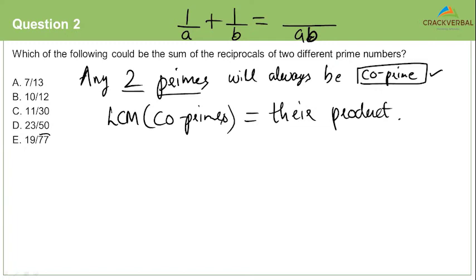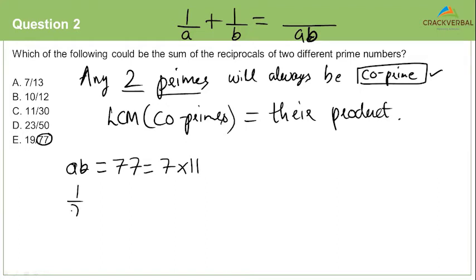Therefore, if you look at the denominator, you have to look at getting the 77 as a product of two prime numbers. If AB equals 77, that's only possible by 7 into 11.